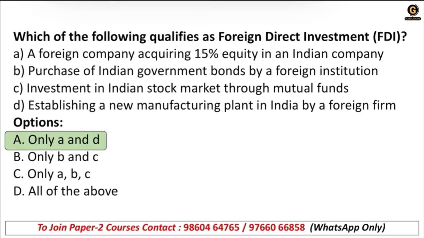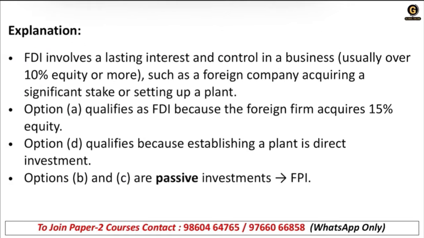So the right answer is option A, that is A and D only. Okay, 15% equity in an Indian company and establishing a new manufacturing plant in India by foreign firms, right? So these are the two types of FDI that we have already seen in the theory session. See, FDI involves at least 10% equity in Indian companies to call it FDI. That is important. Then option A qualifies as FDI because the foreign firm acquires 15% equity. Minimum criteria is 10%, and here it is 15%. So obviously it is called FDI, right?